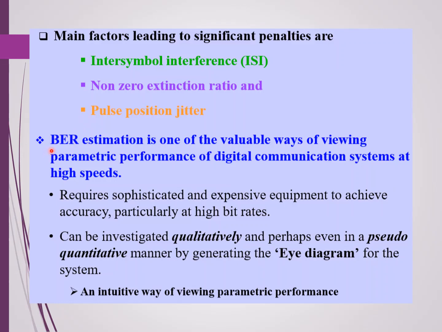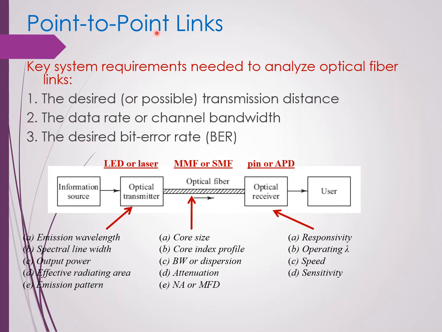So basically, BER estimation is one of the valuable ways of viewing the parametric performance of a digital communication system at high speed. Another method to investigate the performance of a system is by looking at the eye diagram for the system. If you are looking at the eye diagram, we can evaluate the system qualitatively. Now, for point-to-point links, this is an example of a point-to-point link.